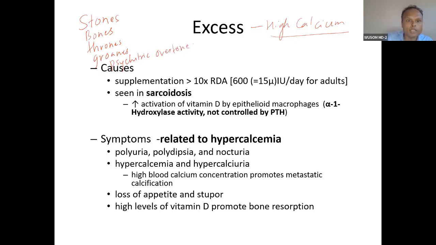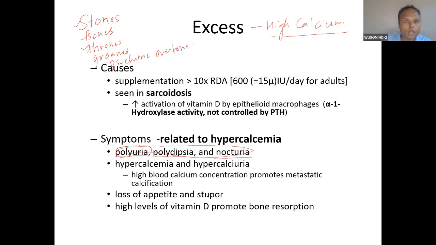Okay, so you can say this. Stones means kidney stone, renal stone can be there. And bones, bone pain can be there. And thrones means polyuria, and because of polyuria there will be polydipsia, frequent drinking, and nocturia. So these are related to thrones, repeated urination.